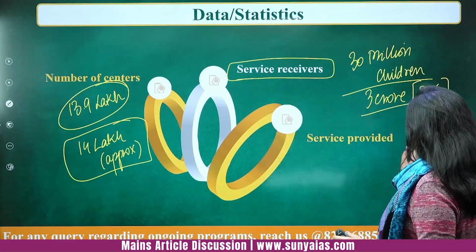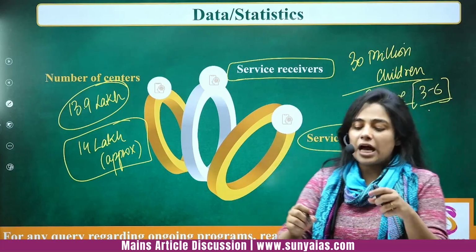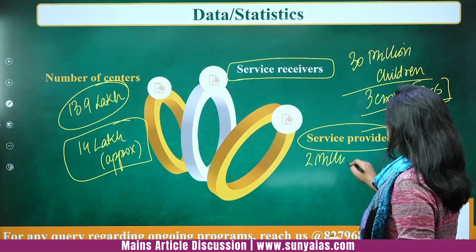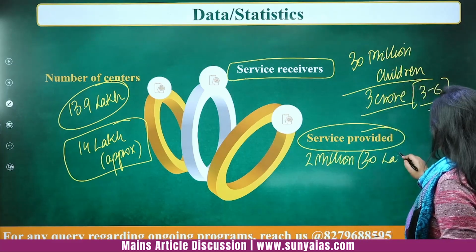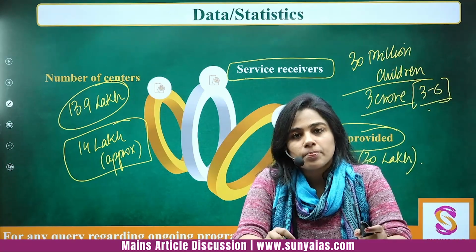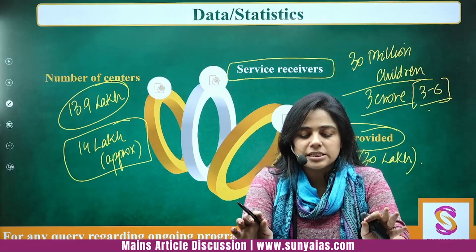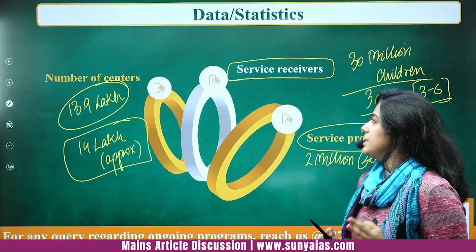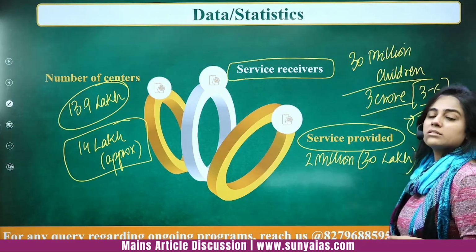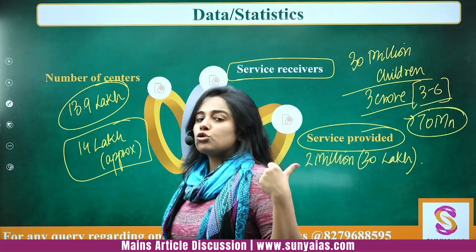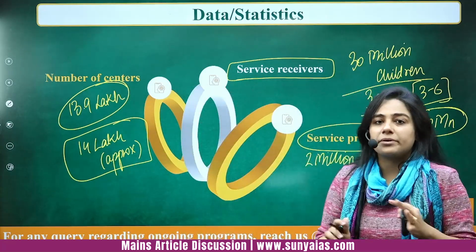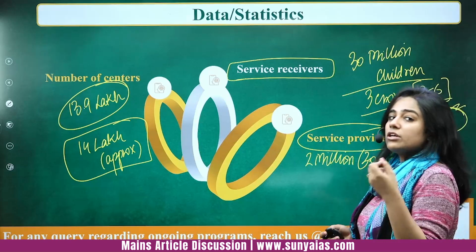Then how many functionaries are there? How many Anganwadi workers are there? So there are about 2 million Anganwadi workers, which is about 20 lakh Anganwadi workers that are currently functioning. Okay, I hope you will remember this. And overall, how many people are being served? Overall, there are 70 million people being served. It includes all the children, it includes all the mothers, the pregnant and lactating mothers. So it's a huge number. 70 million means 7 crore people.